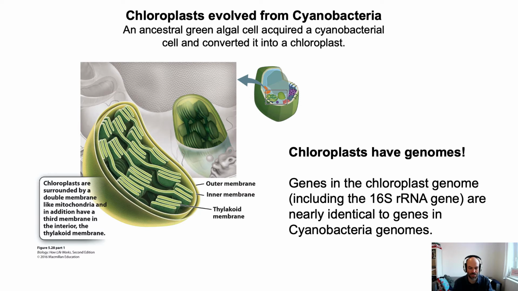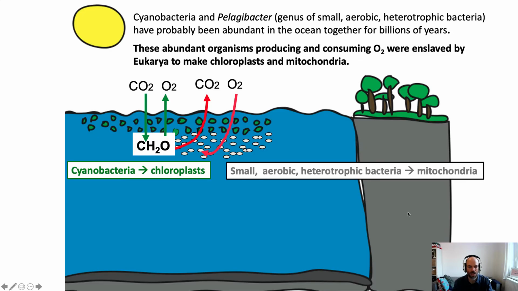And the photosynthesis that green plants are performing is really a cyanobacterial metabolism. It's a bacterial metabolism invented by the cyanobacteria. And the only reason trees can do photosynthesis is because they have these chloroplasts that are derived from cyanobacteria. Okay? So let's think about this from an ecological perspective.